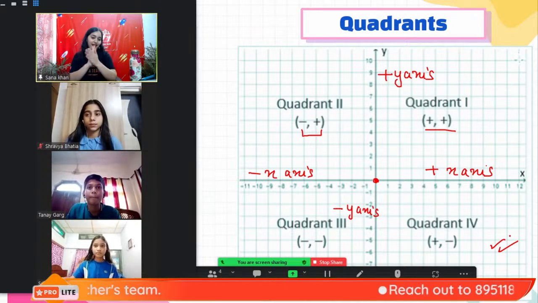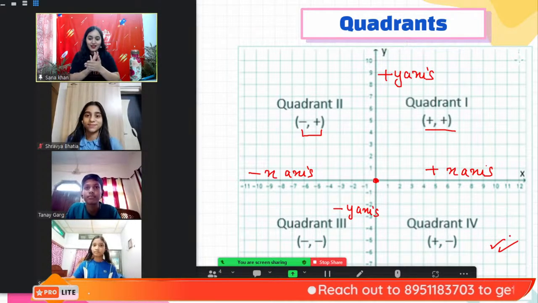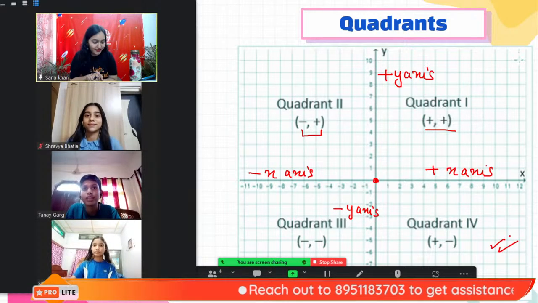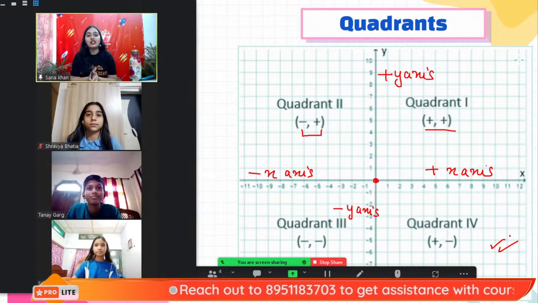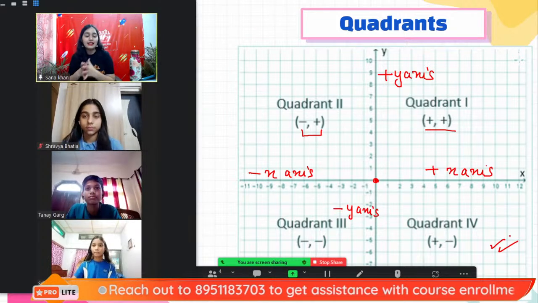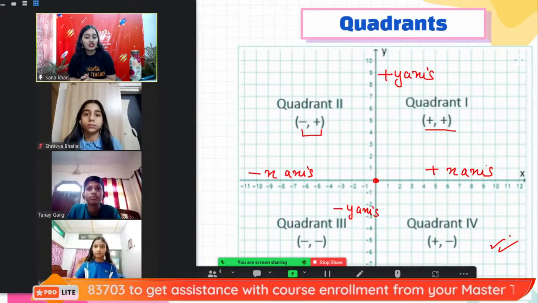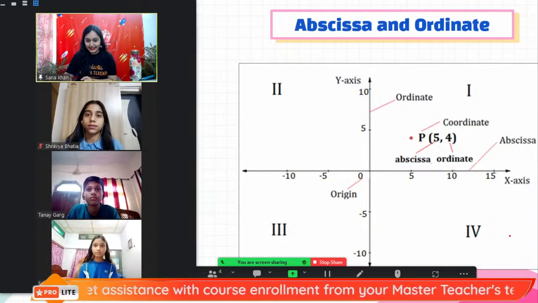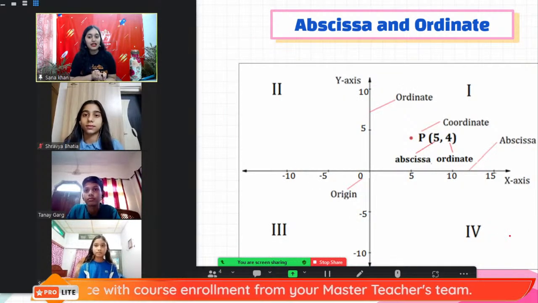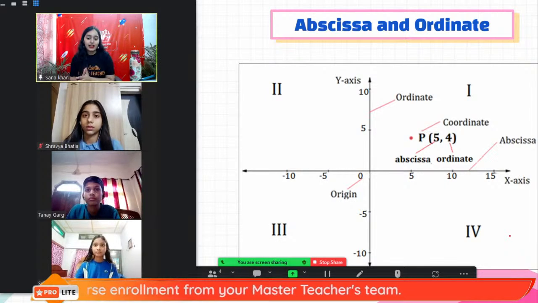Very good, Tanay. Well done, well done, well done. Thank you very much. You nicely explained the Cartesian system and the quadrant system when we are plotting any point on the Cartesian plane. All right. Now, Sudhiksha, will you explain to us the abscissa and ordinate of a point?